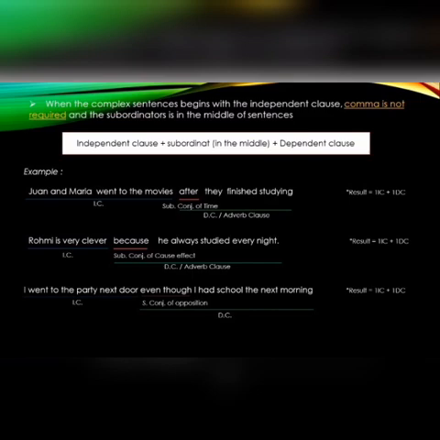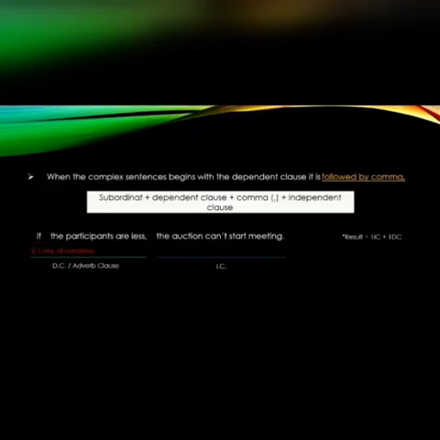Dependent clause. When the complex sentence begins with the dependent clause, it is followed by a comma: subordinator plus dependent clause plus comma plus independent clause.